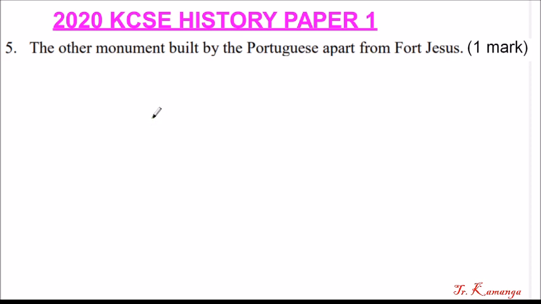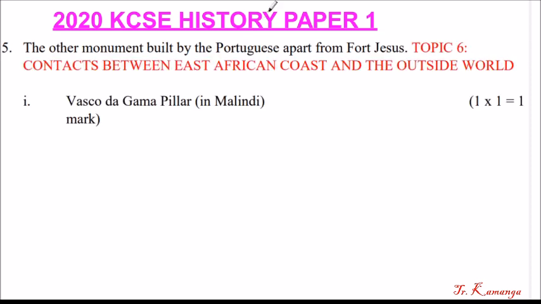The other monument built by the Portuguese apart from Fort Jesus. So which is this monument? Let's find out. This is from Topic 6, contacts between the East African coast and the outside world.